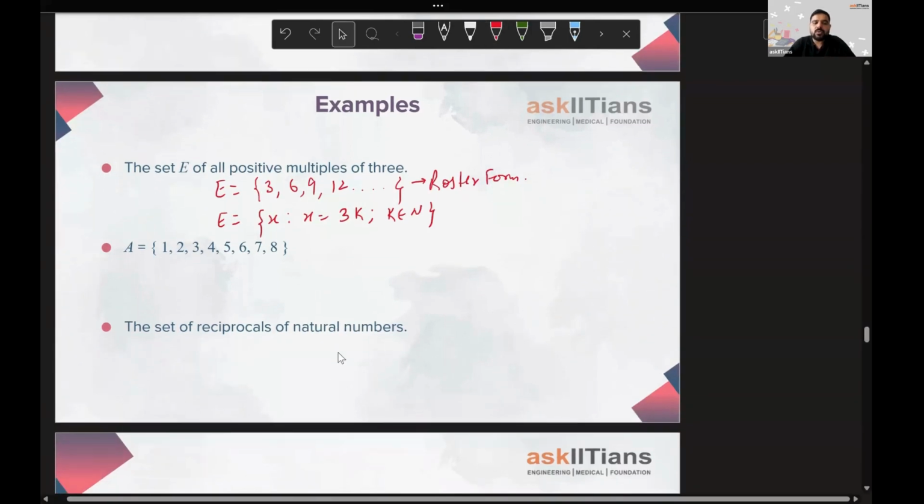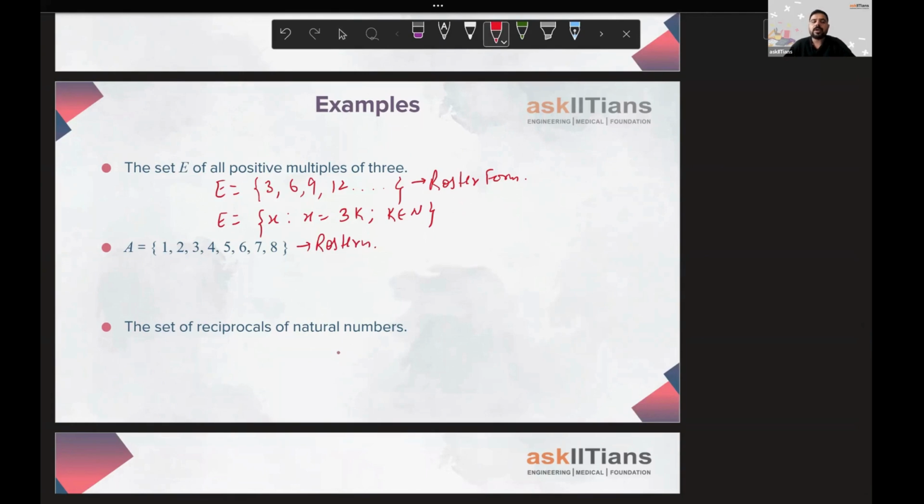A is 1, 2, 3, 4, 5, 6, 7, 8. Now they have given you the roster form already, and you have to make the set builder form from here. Right? So what's the one thing that you can observe from here?